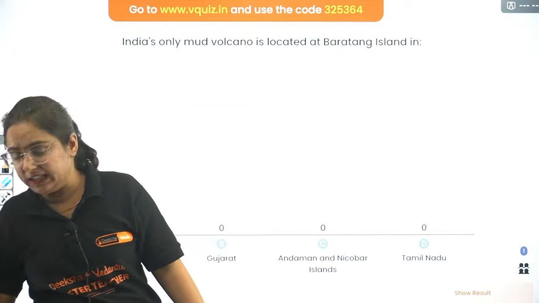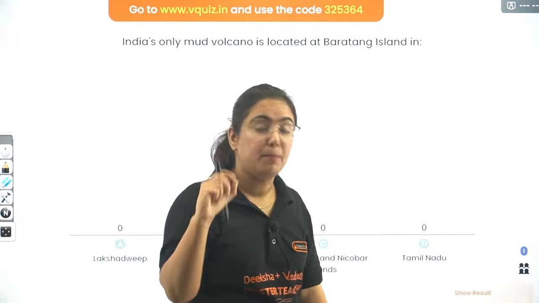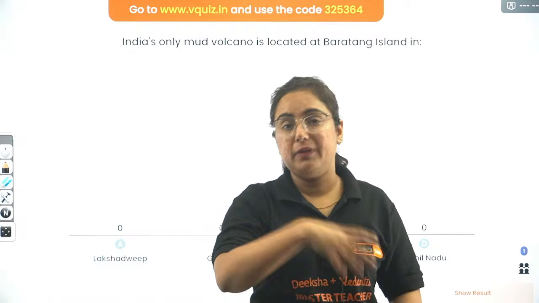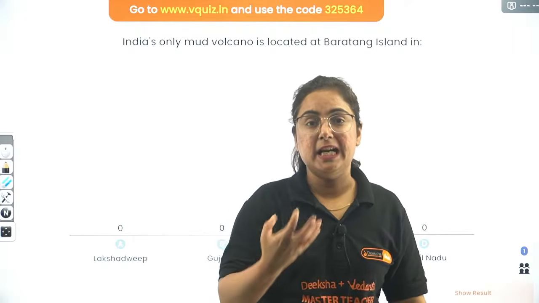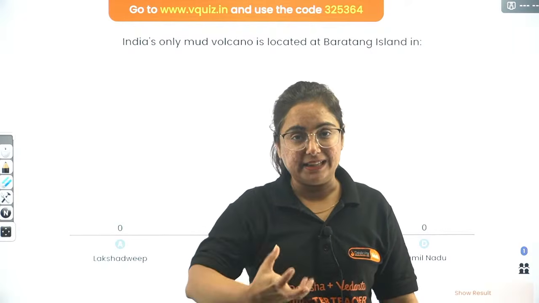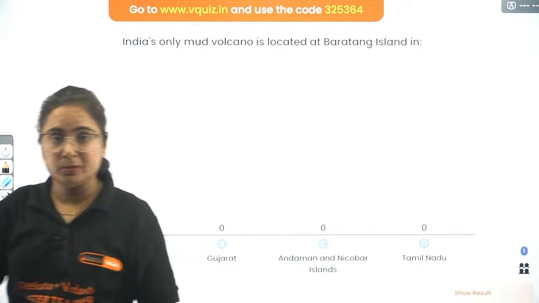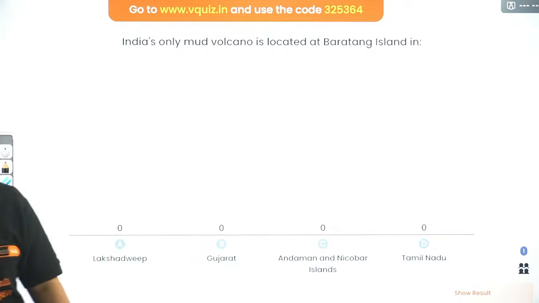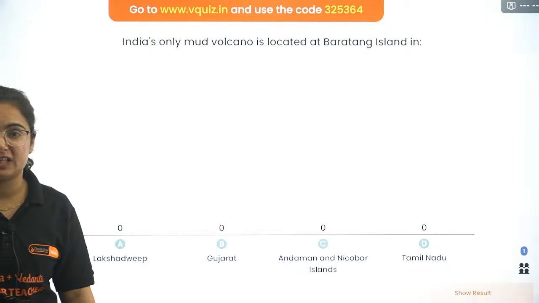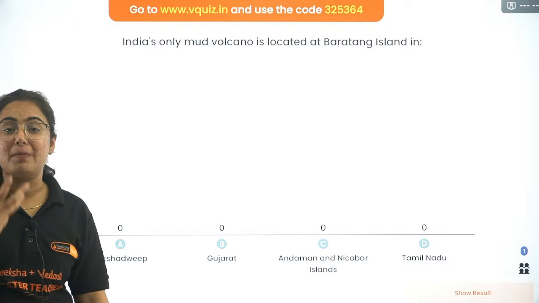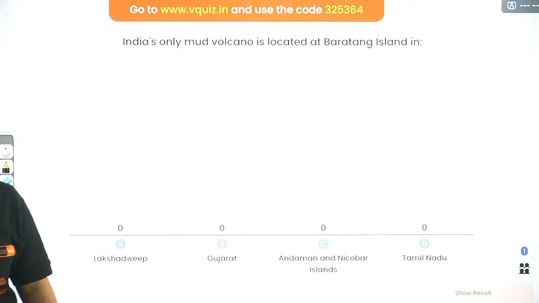As you guys are judging, let's check. A mud volcano is formed when pressure is created in the earth's crust by the gases which come out. Here not lava, not magma is coming out. Rather the pressure is created, no magma. It is just soft mud that is coming out. Pay attention to that.